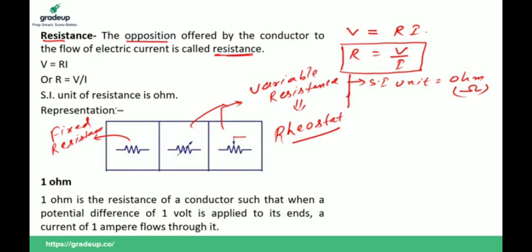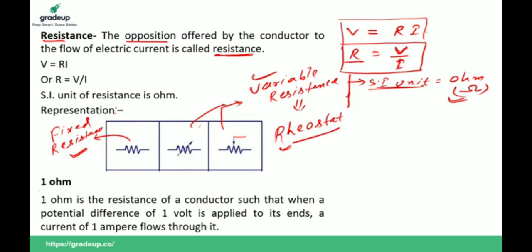Clear? So according to Ohm's law, V is equal to RI, that's why R is equal to V upon I, where R is resistance, V is voltage, I is current. SI unit is ohm, and resistance is represented by a zigzag line, that is fixed resistance, and these two symbols tell us about variable resistance, which is also known as rheostat.